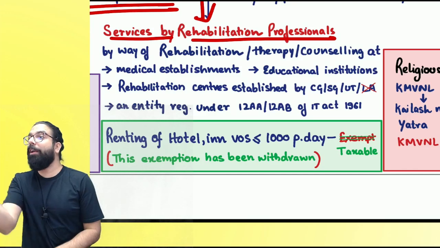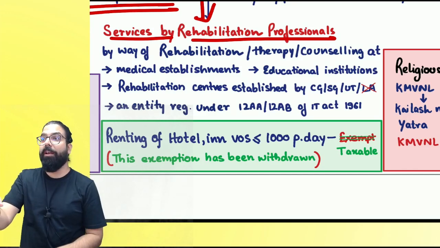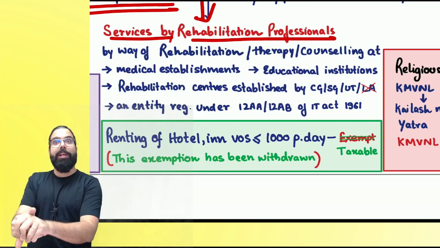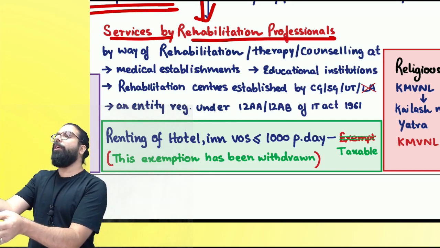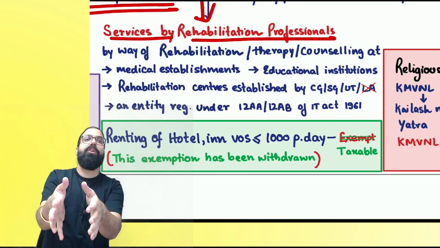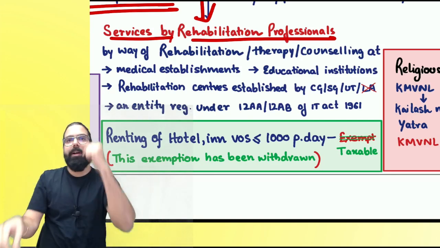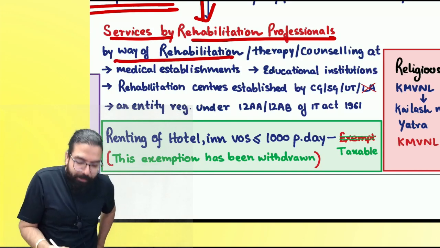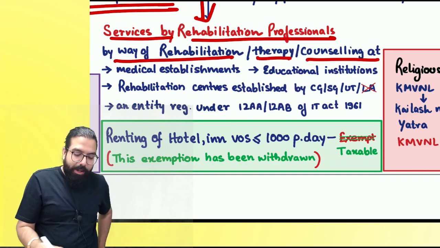Correct. Now, in rehab, they are not doctors. Those are rehabilitation professionals. They went in and told, sir, we are not doctors, but we are also taking care like doctors only. Give us exemption. And government went ahead and told that rehabilitation professionals' services are also exempted. Are we clear, everyone?